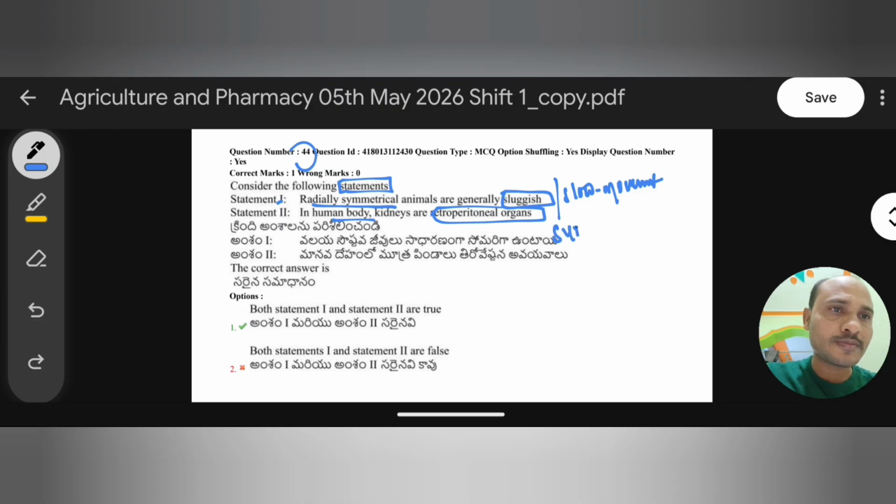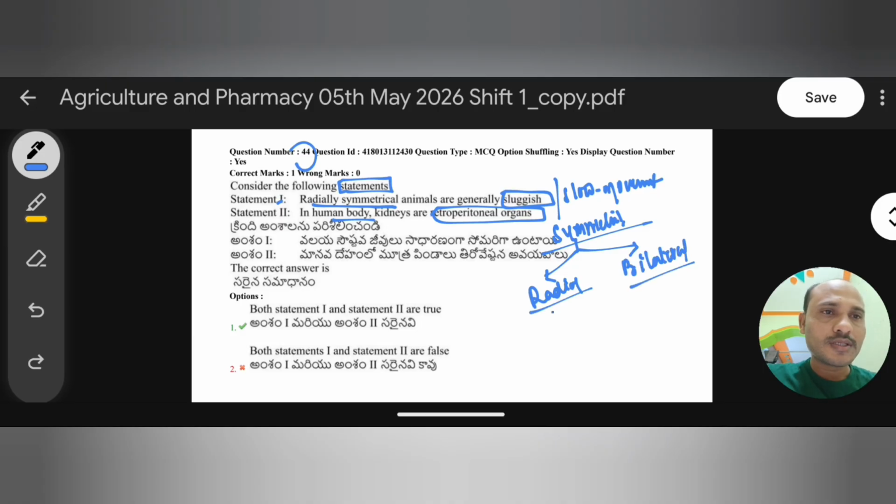We'll discuss some explanation on symmetry. Generally we have two different types of symmetry: one is radial symmetry and another is bilateral symmetry. But there are some animals that don't have any symmetry. Such animals come under asymmetrical organisms. For example, Porifera comes under asymmetrical. Their body can't be divided into two equal identical halves. Only Porifera is the asymmetrical phylum in the animal kingdom.